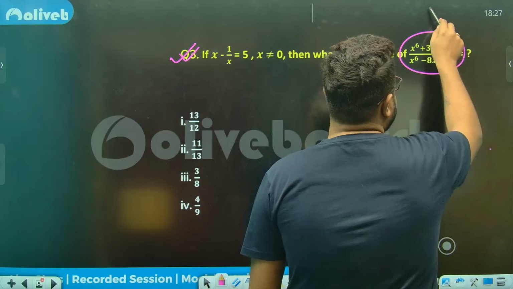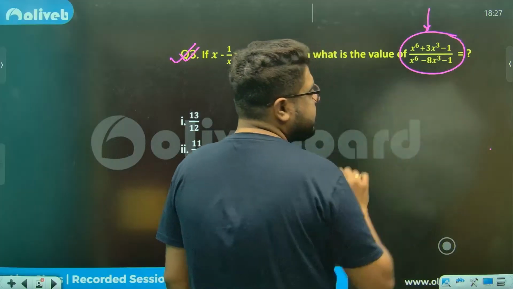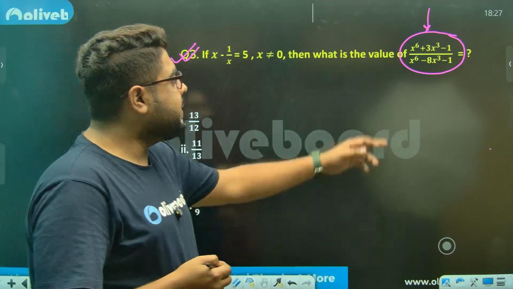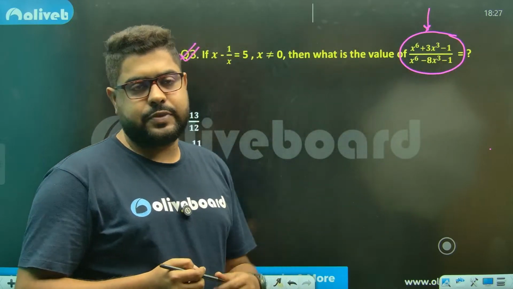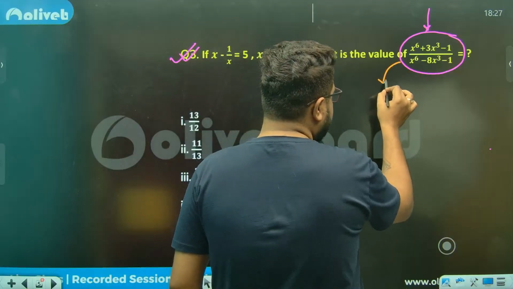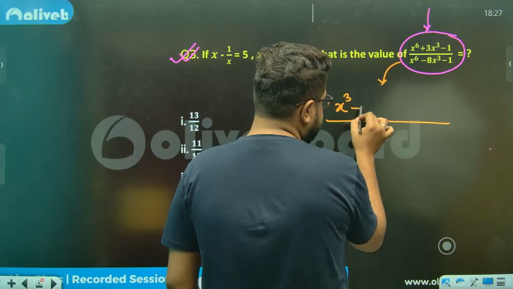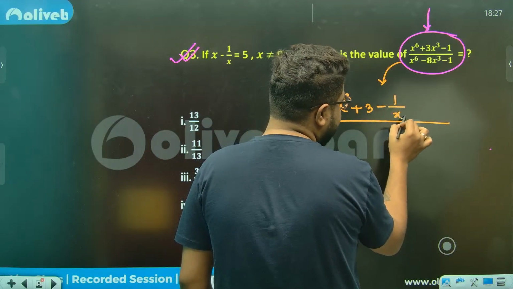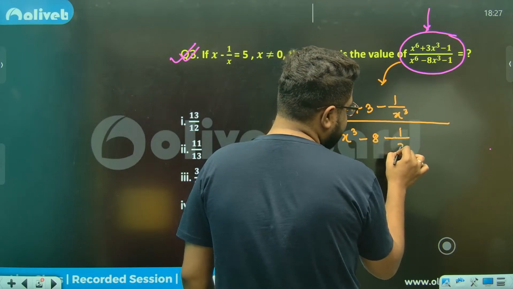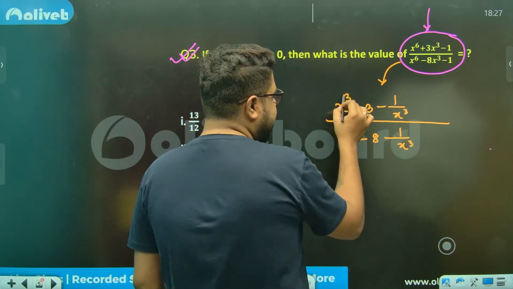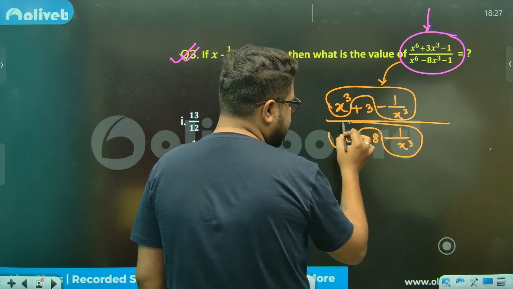Looking at this, the first thing that should strike your mind is this. If I divide both the numerator as well as the denominator by x cube. Why? Because cube is in the middle. I always said divide by the middle power. So x to the power 6 by x cube will give you x cube plus 3 minus 1 by x cube. Over here, x cube minus 8 minus 1 by x cube. So ultimately, x cube minus 1 by x cube is the important thing.